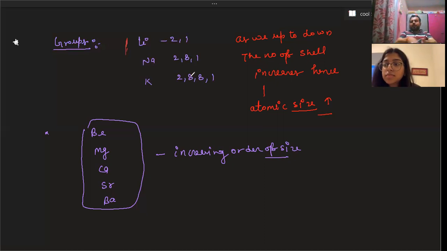So Varuska, I think you got the trend in groups as well as period. In periods, beta, as we move, atomic number increases, but size decreases. And inert gases have the highest size among all. And in groups, as we move down the group, as atomic number increases, size increases because the number of shells increases. You got the point or not? Yes, sir.